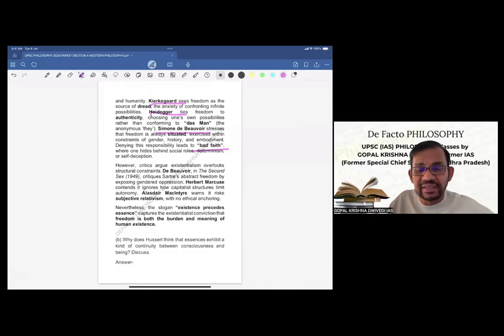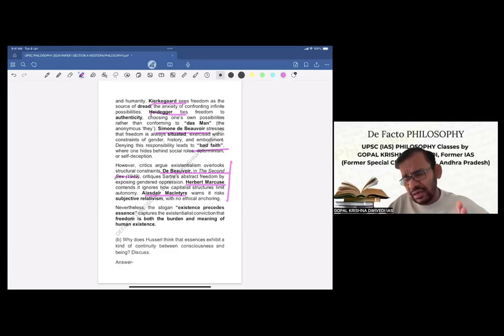De Beauvoir, in The Second Sex, her book, critiques Sartre's abstract freedom by exposing gendered oppression. Then another critic, Herbert Marcuse, contends it ignores how capitalist structures limit autonomy. Then another philosopher, Alasdair MacIntyre, warns it risks subjective relativism with no ethical anchoring. So this is, you can say, the critical evaluation of the view.